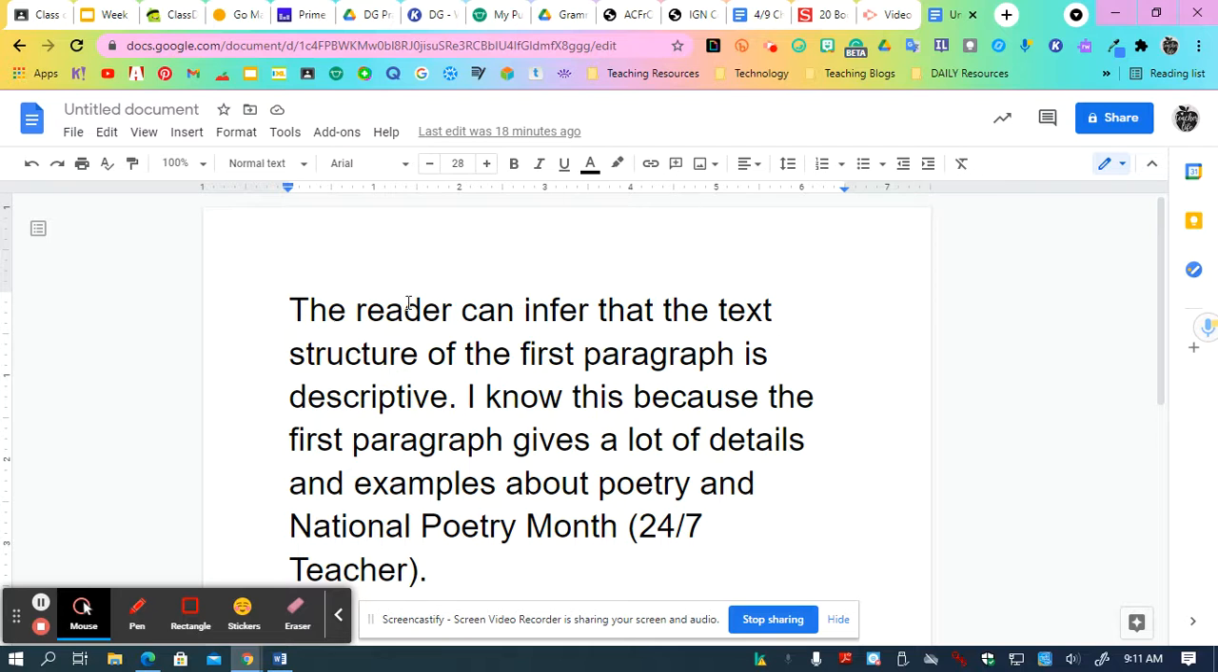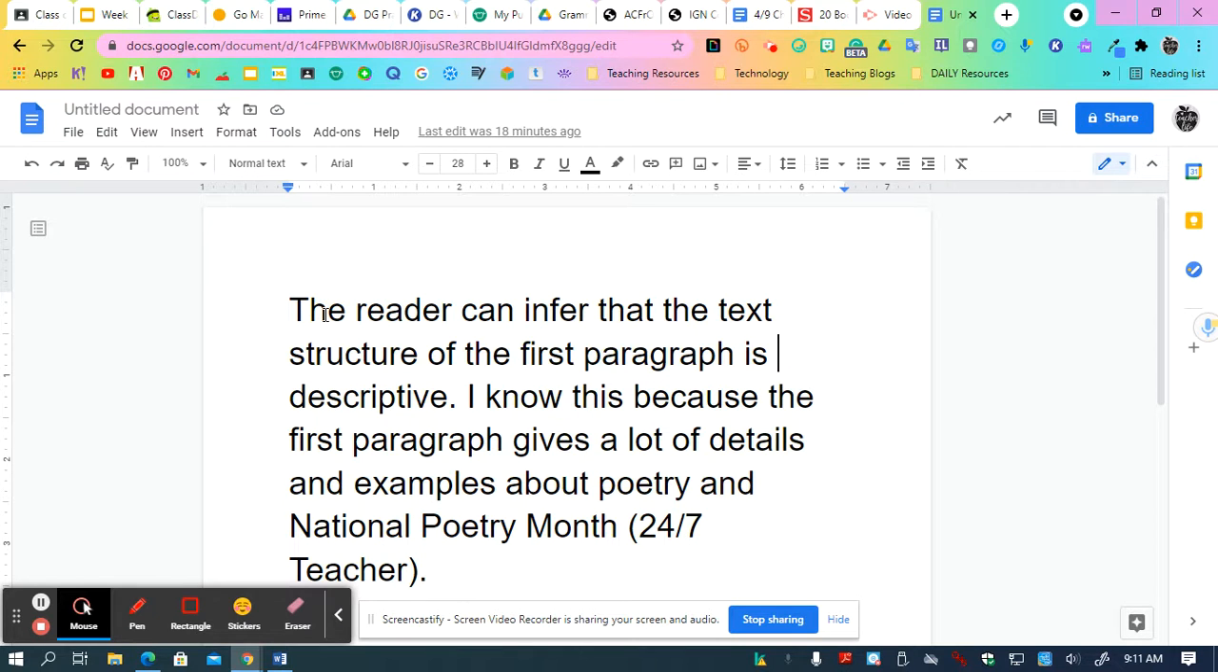Okay, so we're going to use our sentence starter. The reader can infer. Okay, and then we're going to go ahead and we're going to restate our question without those question words. So the reader can infer that the text structure of the first paragraph is, and then I'm going to answer it, descriptive, period. So I've restated my question. I've answered in complete sentences. Now I need to cite evidence.